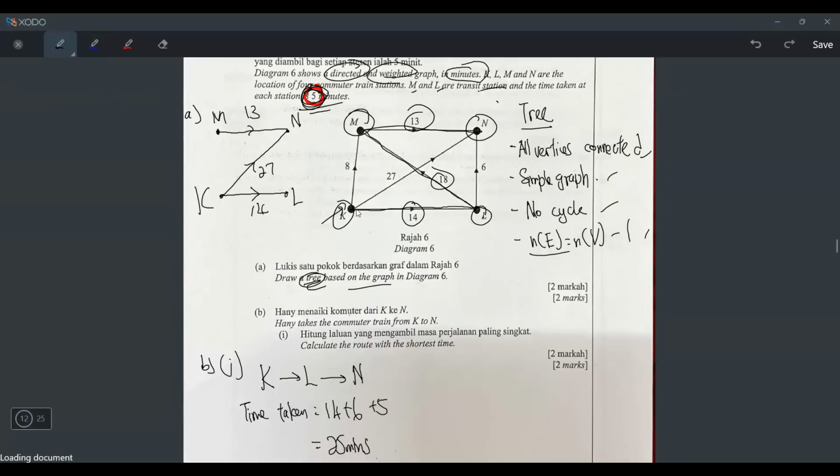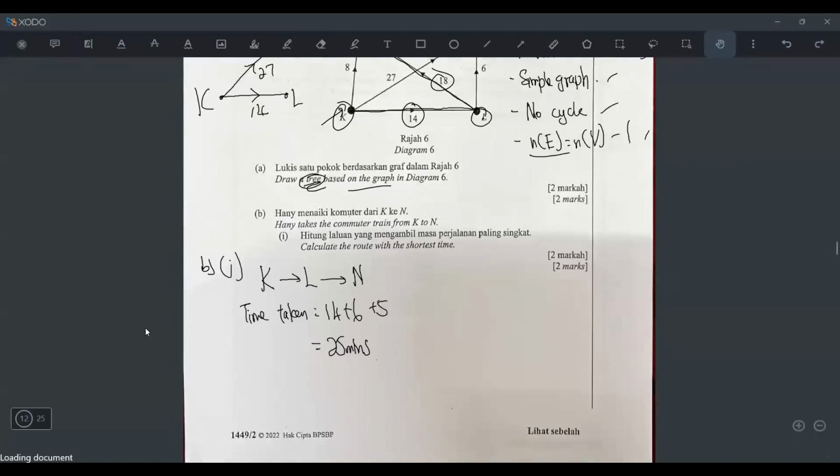And if you look carefully at the arrow, it match. Okay? Because what if the arrow, let's say this arrow is like this, then you cannot use this jalan already, because the arrow indicates one way. The arrow indicates the direction, means you can only go in this direction. So it will be 14, 18, 13 minutes. 14 plus 18 plus 13.